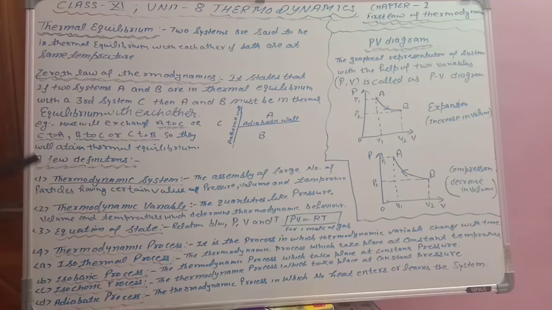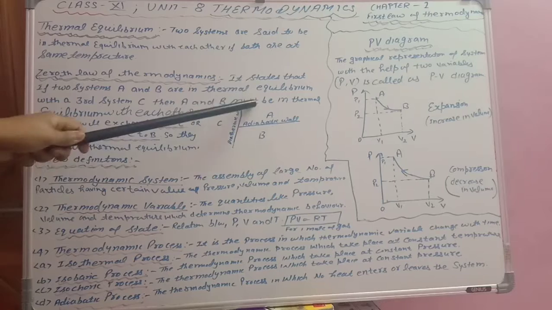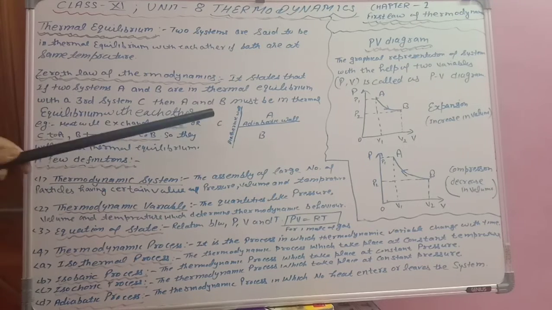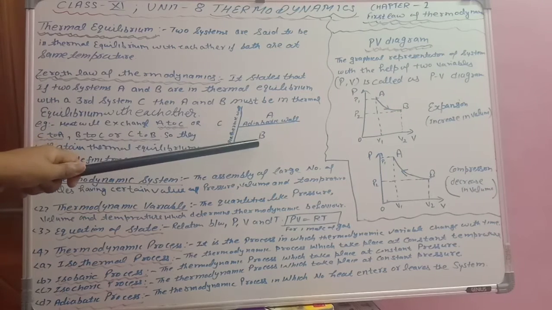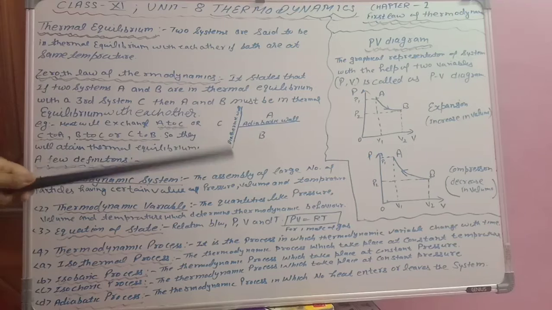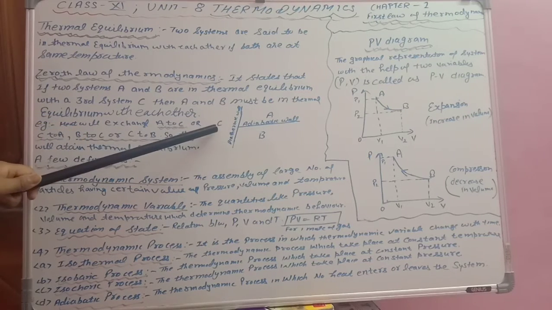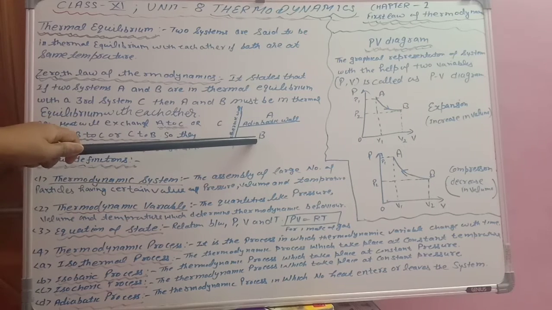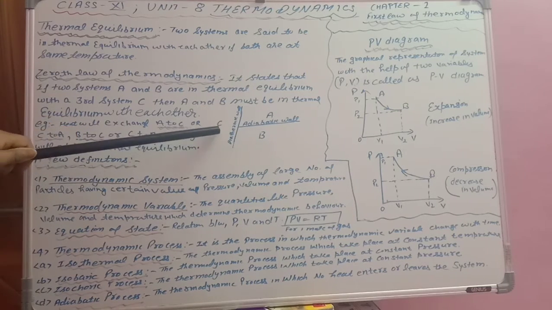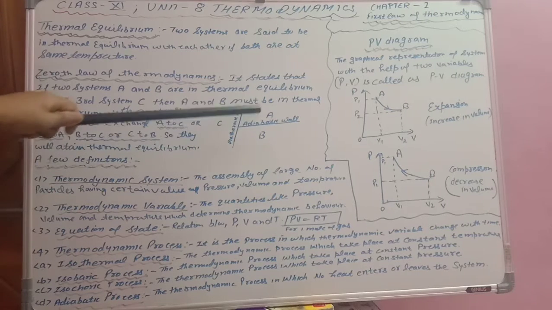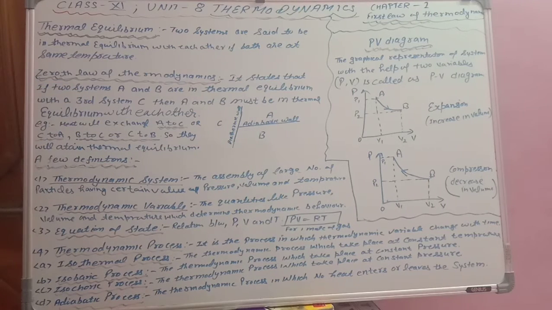Okay, so students, heat can flow from A to C, C to A. Heat can flow from C to B and B to C. So obviously the heat will flow from here to there till the time their temperature becomes same. For example, B's temperature became 30 degrees, so heat will flow until C also has the same temperature. So for example, if B attains 30 degrees, C temperature will also be 30 degrees. Now B is exchanging heat with A, so A temperature should also be 30 degrees.